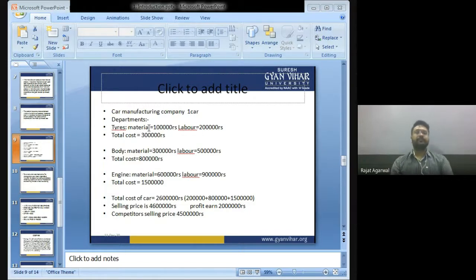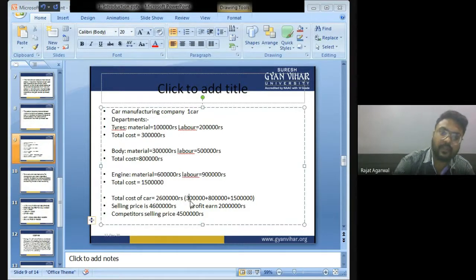In the body department, the department uses material of 3 lakh and labor of 5 lakh. So total cost is 8 lakh. Then in the engine department, the material to make the engine costs 6 lakh and labor is 9 lakh. Total cost is 15 lakh. Now 15 plus 8 plus 3, total cost of manufacturing a car is 26 lakh.